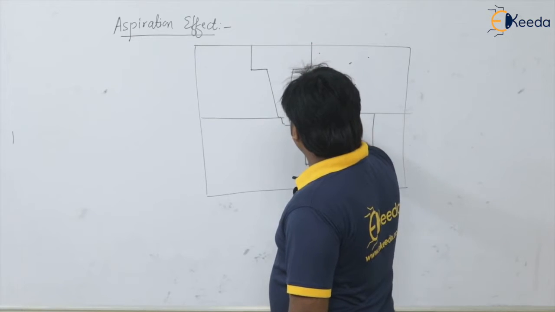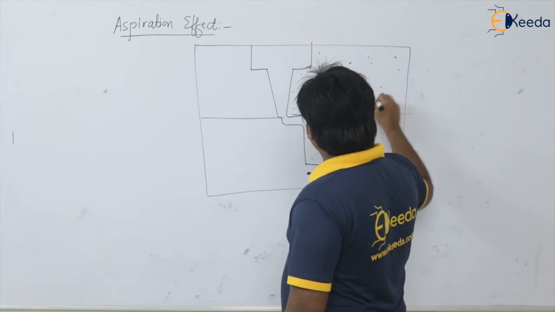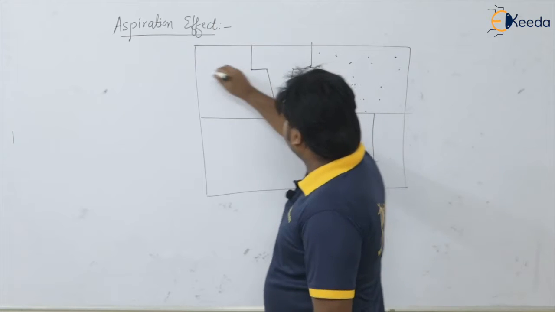So this is our mold, and you know very well this is our gating system.